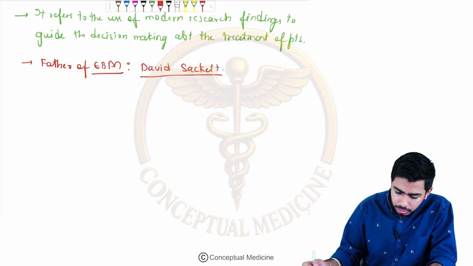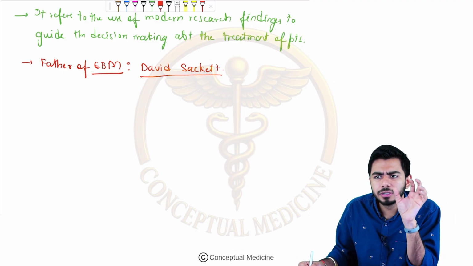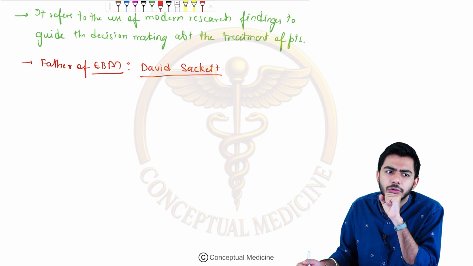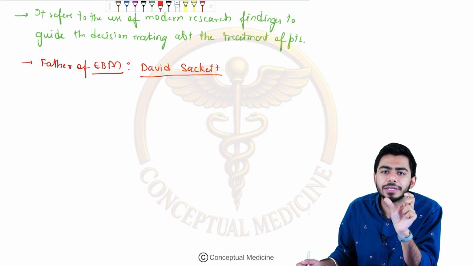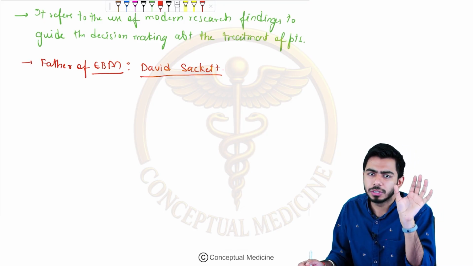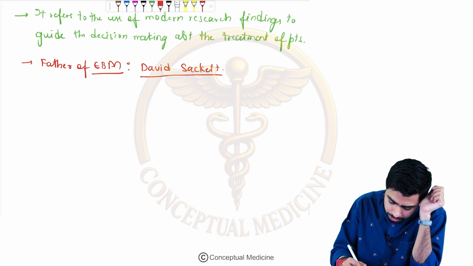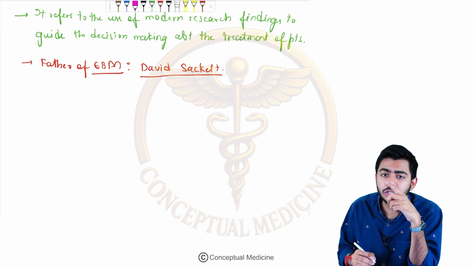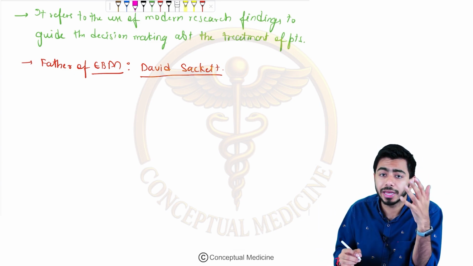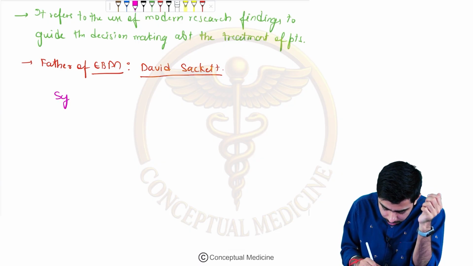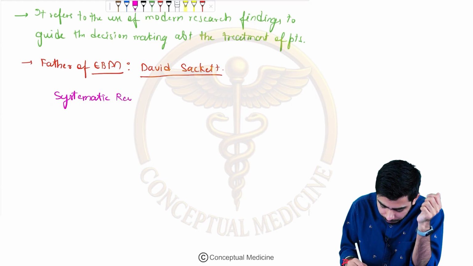Now next question, there are two important methods or criteria which we study in evidence-based medicine: one is systematic review and another one is meta-analysis. Which one is better, guys? Usually they ask you systematic review or meta-analysis. Which one is better? I will tell you.